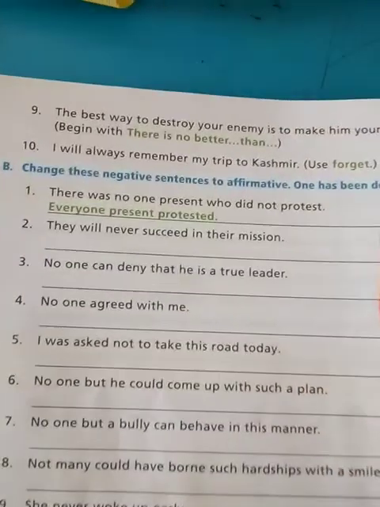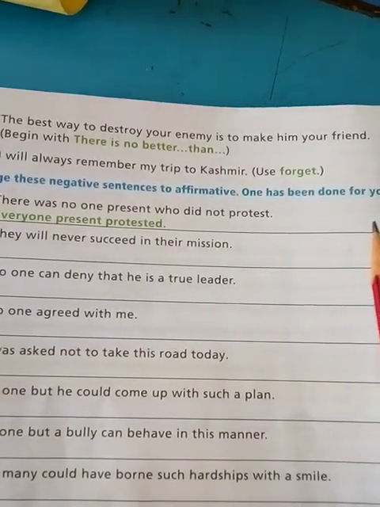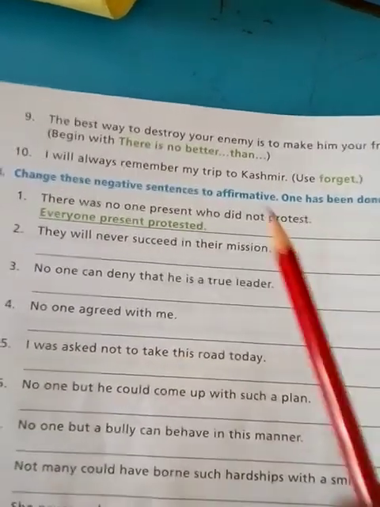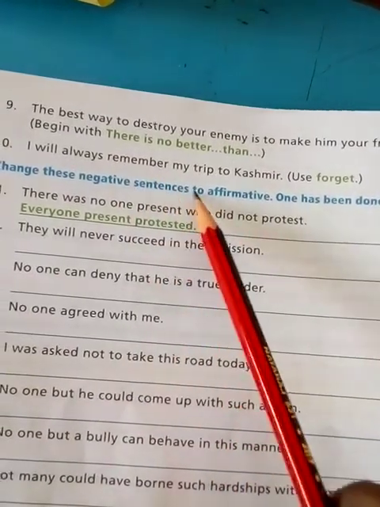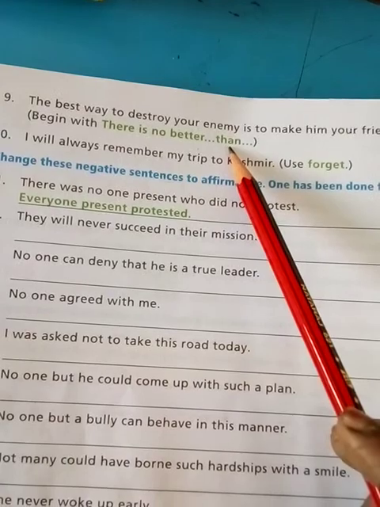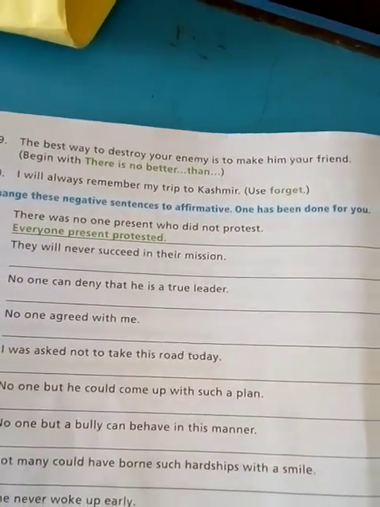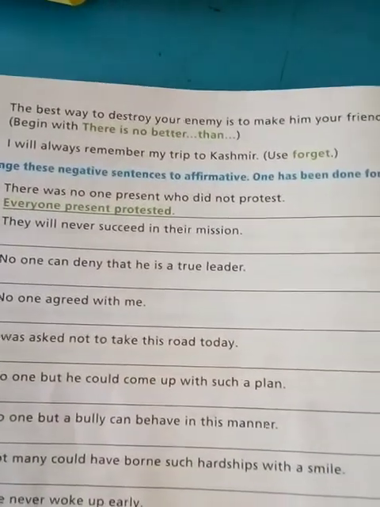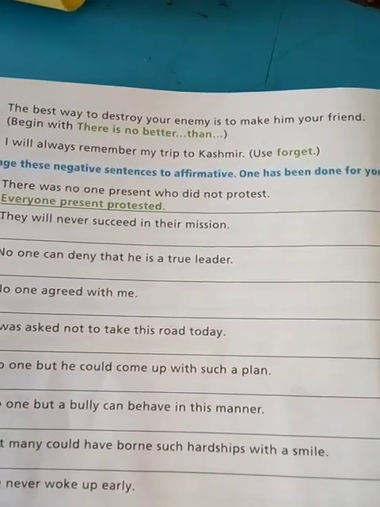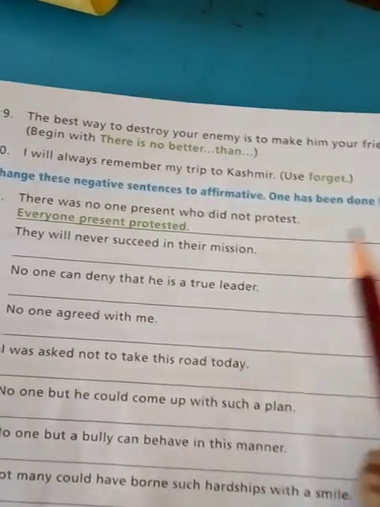Question number 9: The best way to destroy your enemy is to make him your friend. Here we have to begin the sentence with "There is no better," and in the middle we have to use "than," and then again the words of the question will be used to make it complete.